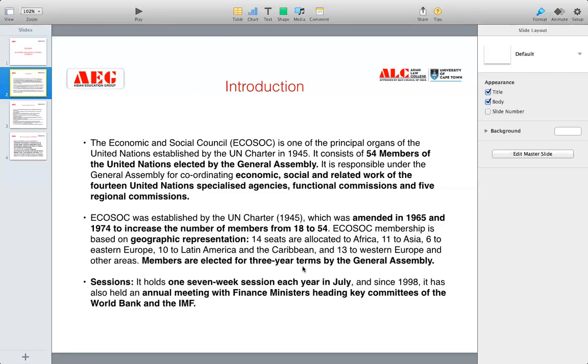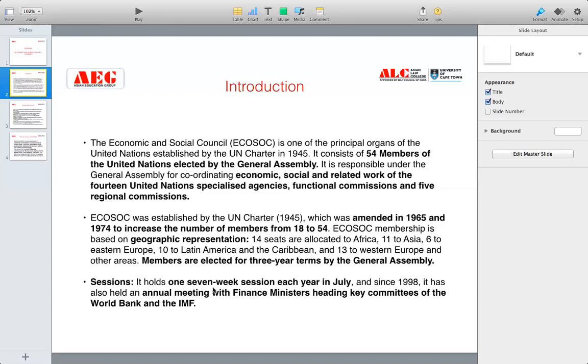Now, members are elected for 3-year terms by the General Assembly. So these 54 members are elected for a 3-year term. As for the sessions, ECOSOC holds a 7-week session each year in July. Since 1998, it has also held an annual meeting with finance ministers heading key committees of the World Bank and the IMF. So it holds one 7-week session in every July, and 7 weeks is almost 2 months.